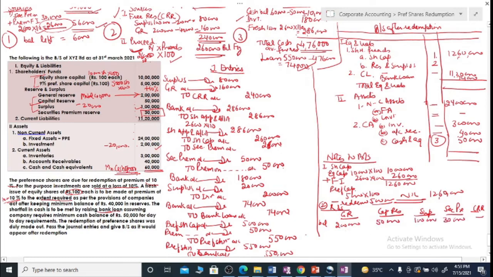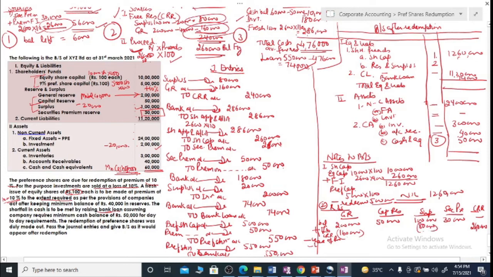Now just make the adjustments and give the details, like plus transfer to CRR. You have made transfers to CRR for the amount of 2,40,000. Then minus use of reserves. You have utilized general reserve up to 160, and free reserve surplus has been used up to 80.